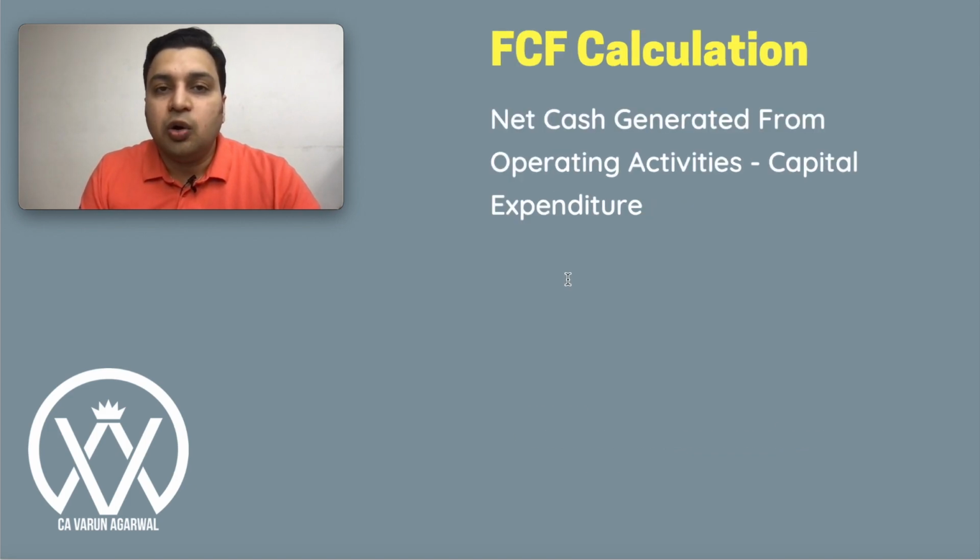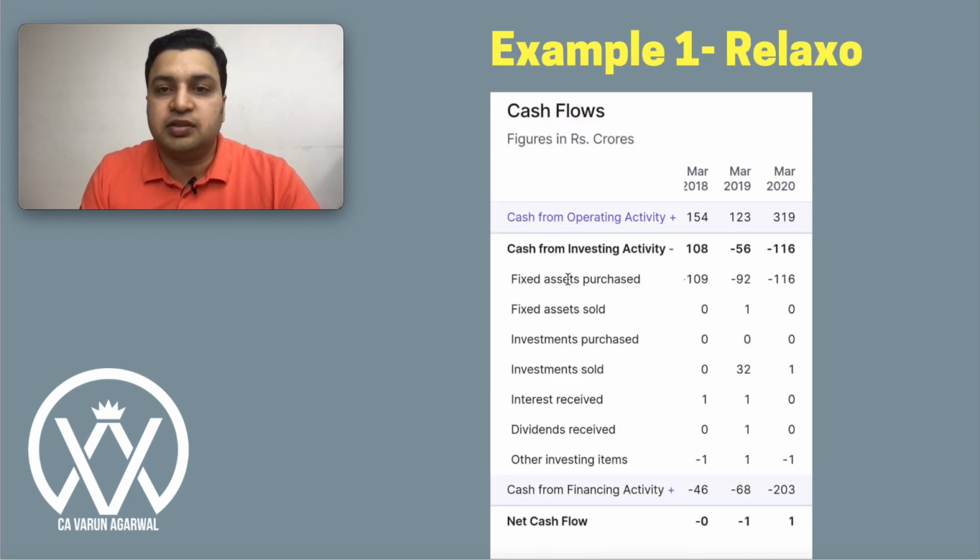Now let's understand how free cash flow is calculated. Free cash flow is calculated by taking the net cash generated from operating activities, and from that we subtract capital expenditure. Now let us see practically how it is calculated. I'll take three examples. The first example I have taken from Relaxo. I'm taking live examples so that next time you yourself can calculate by opening these websites and taking the figures of any company which you like.